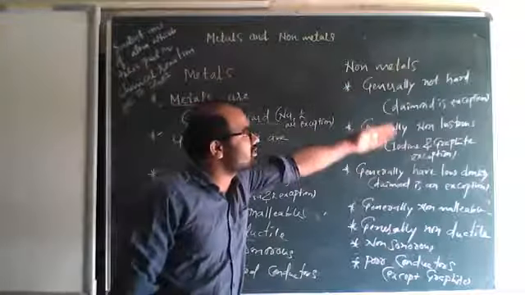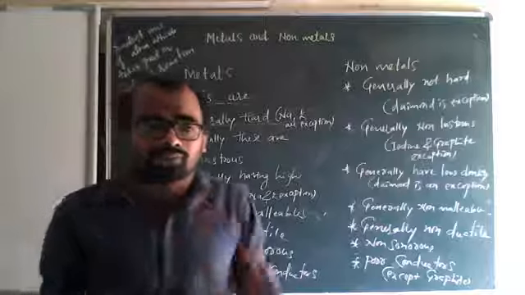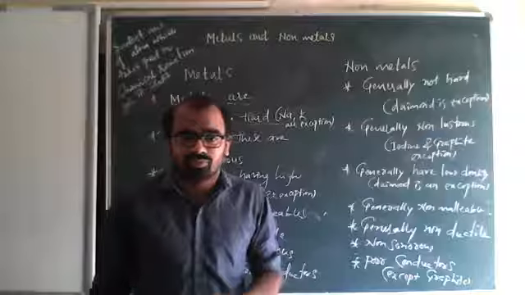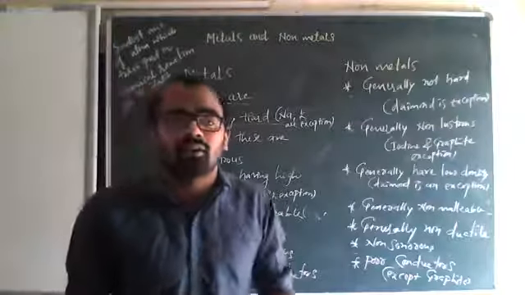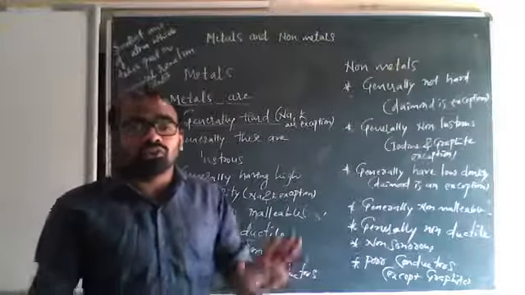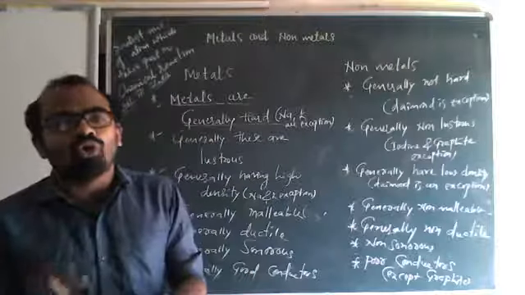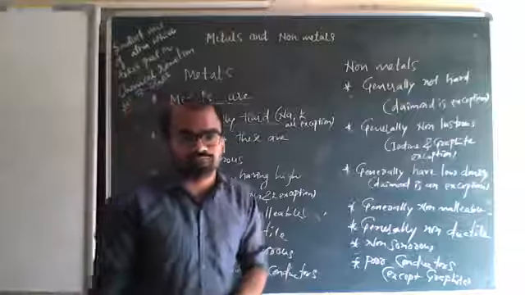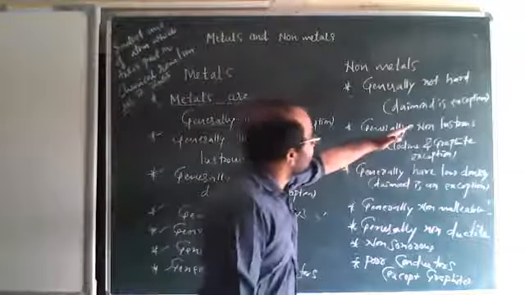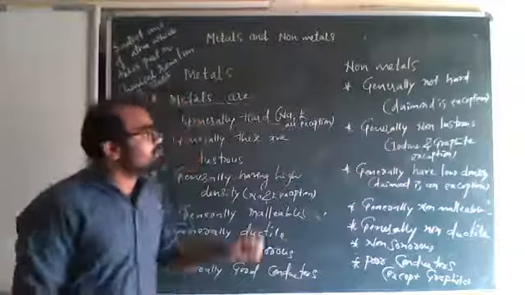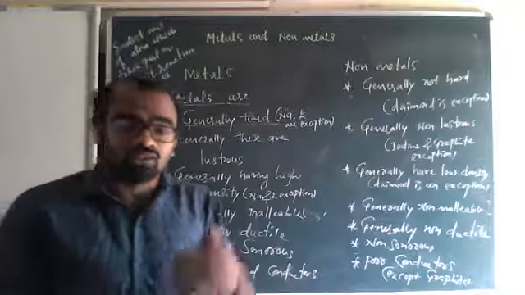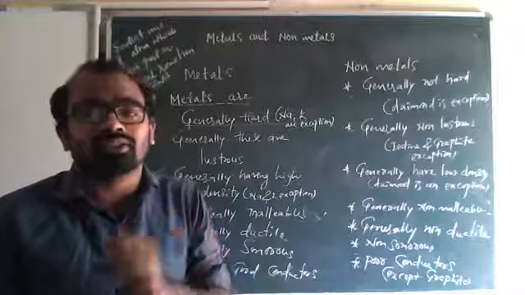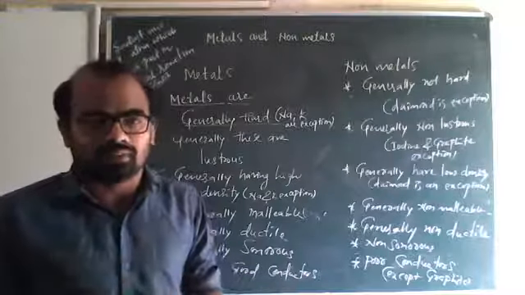But in the case of non-metals, diamond is an exception. Diamond is a non-metal, you should remember this. Diamond is an allotrope of carbon, a form of carbon, which means it is a non-metal. Don't think diamond is a metal. Only gold, silver, platinum, these kinds of materials are metals. Generally non-metals are not hard, but diamond is an exception because in reality it is hard.